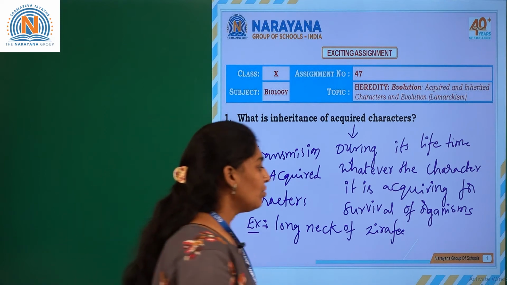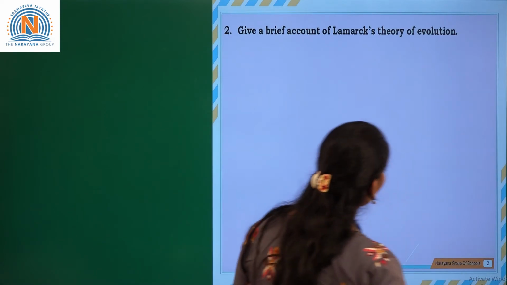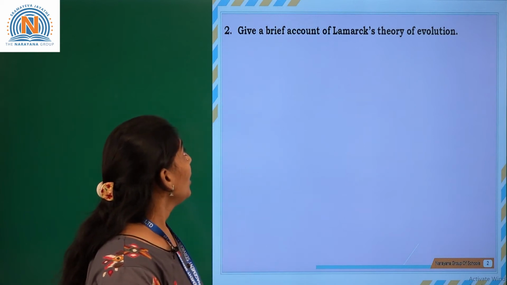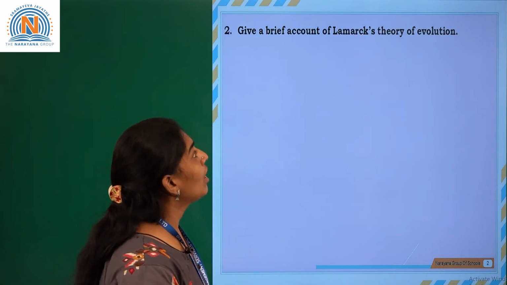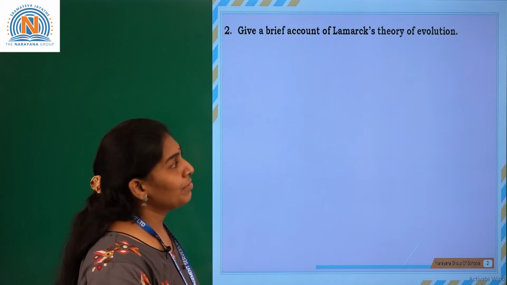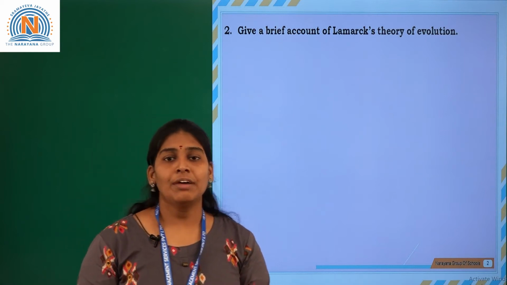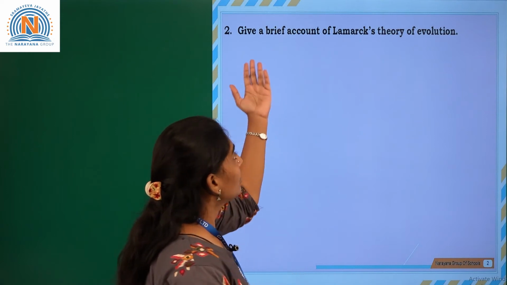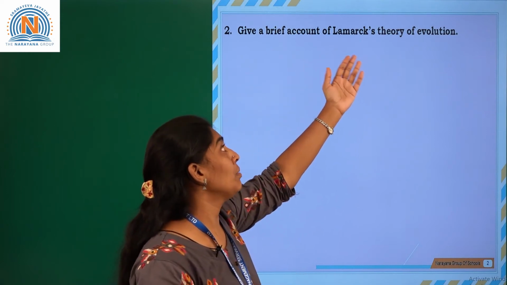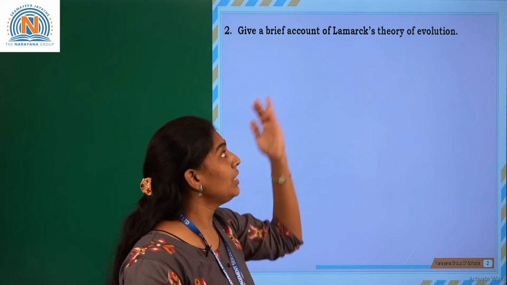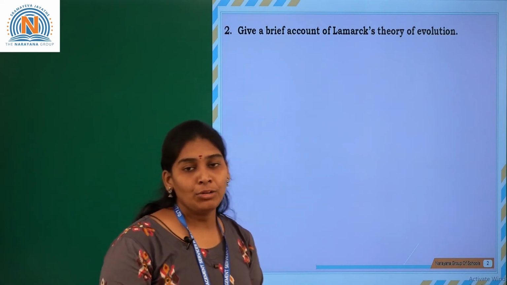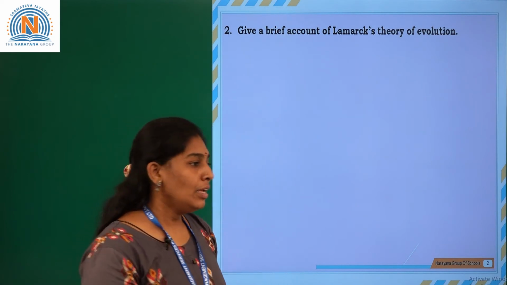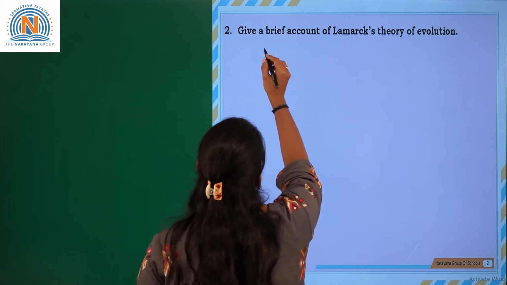Let us go to the next question: give a brief account of Lamarck's theory of evolution. As we just discussed, one of the scientists, Jean-Baptiste Lamarck, explained the theory of evolution.